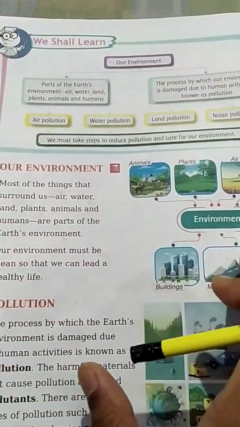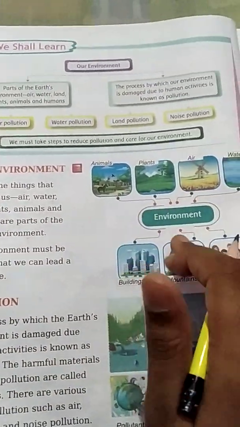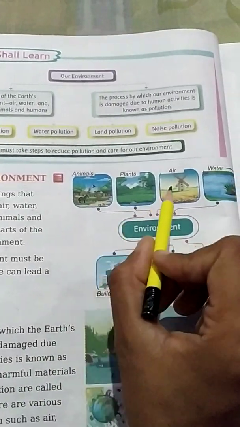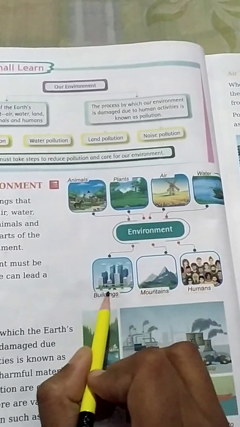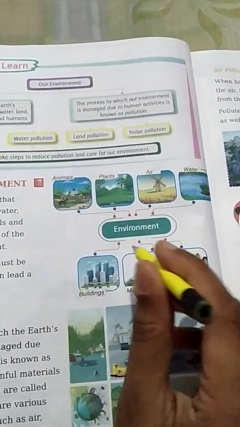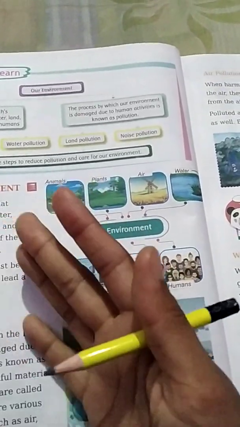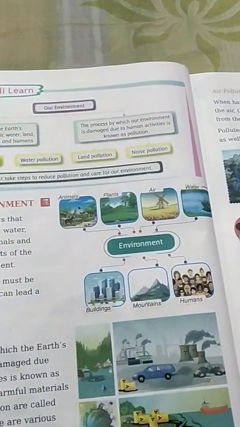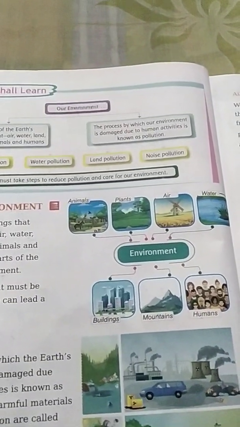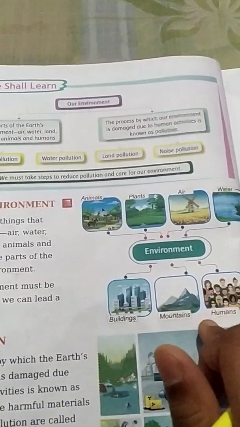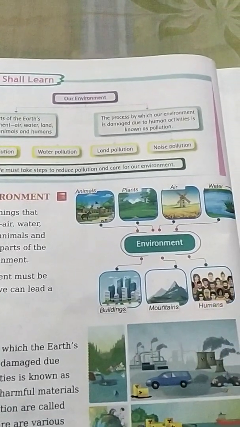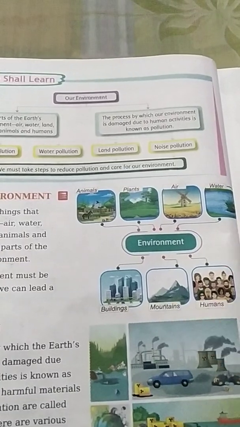If you look around or if you see in this picture, you can see animals, plants, air, water, buildings, mountains and humans. So everything we see around us is our environment. So the things around us form our environment, and these things can be living or non-living both, like sun, moon, stars, clouds, air, mountains, water.